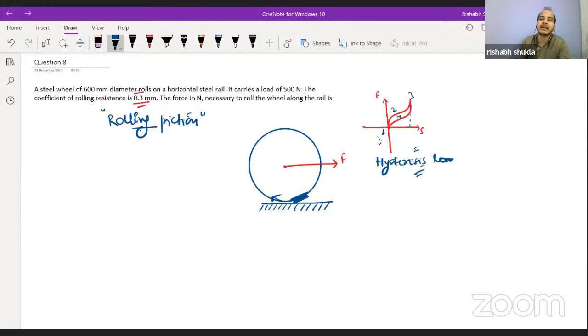The overall idea is the distribution of pressure will appear like this.